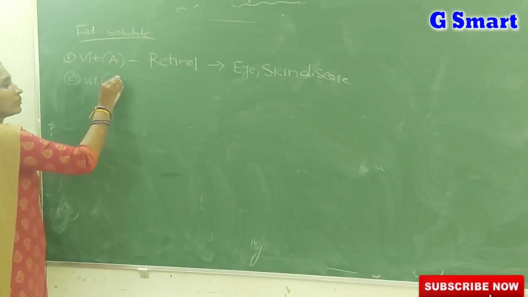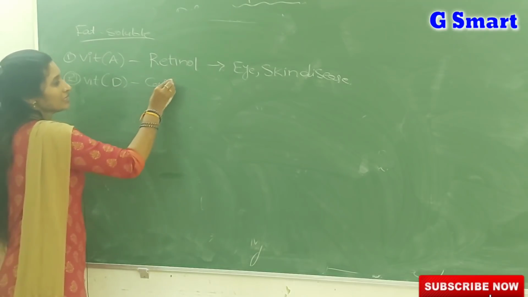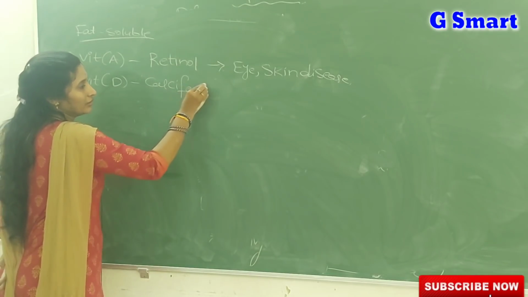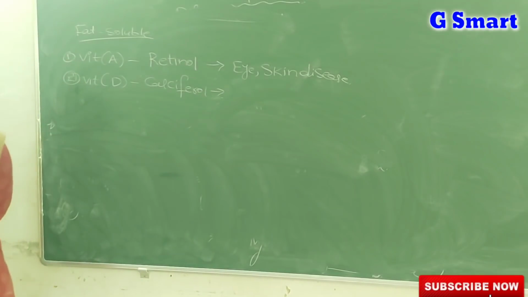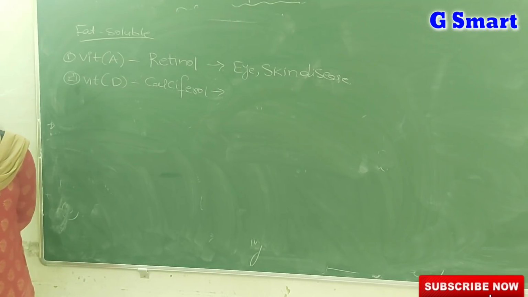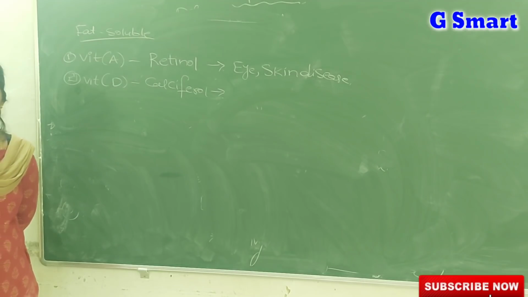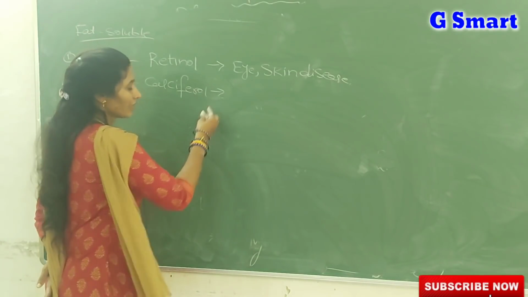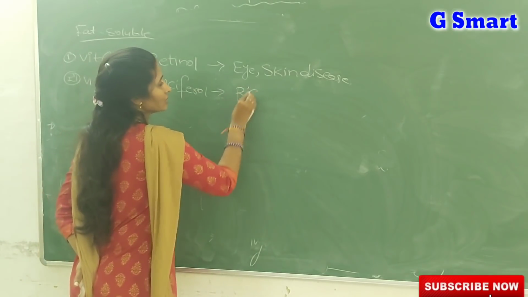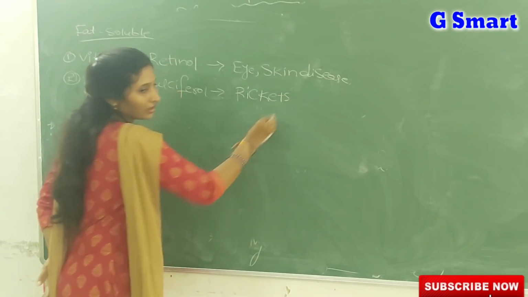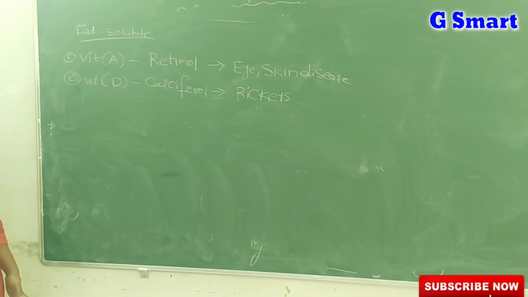And coming to vitamin D. Vitamin D's chemical name is calciferol. Vitamin D is present in foods like milk and egg, but the major source of vitamin D is sunlight, meaning early morning sunlight is the best source. If calciferol is less, it leads to a condition called rickets, in which bones become weak and fragile, people are unable to walk properly, and have knocked knees.